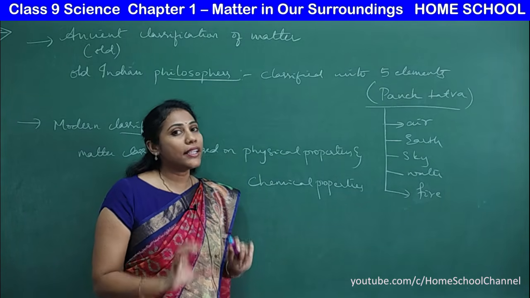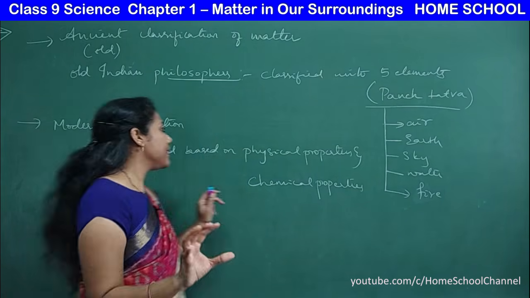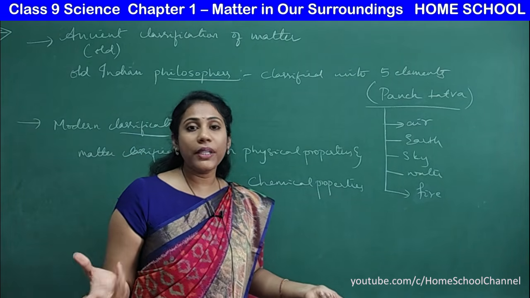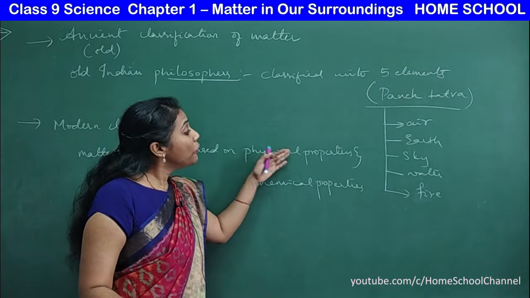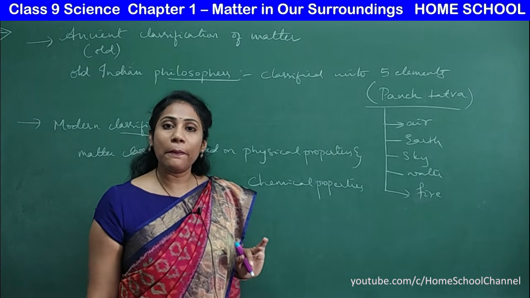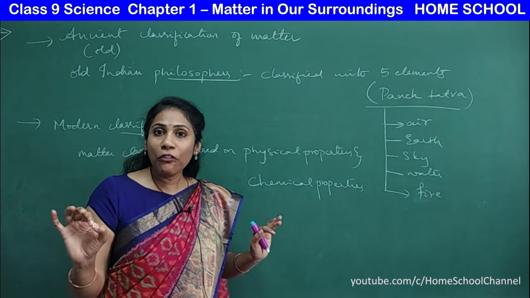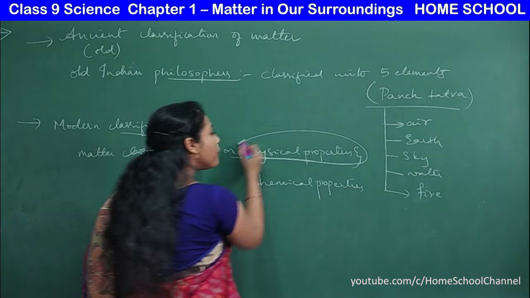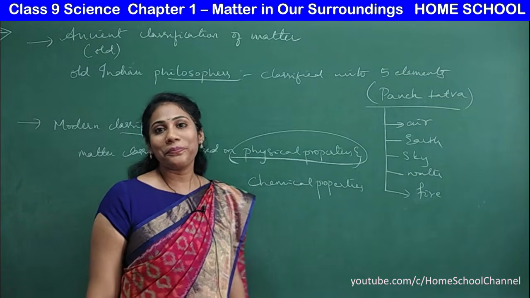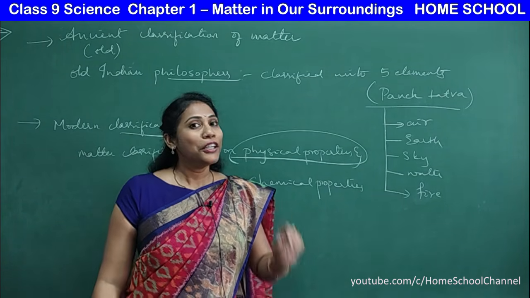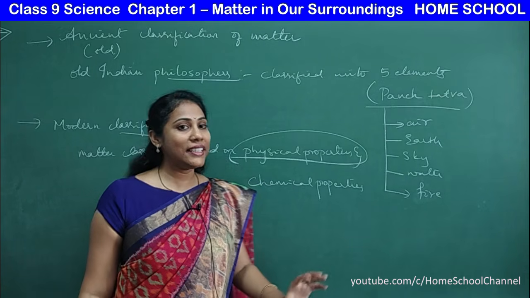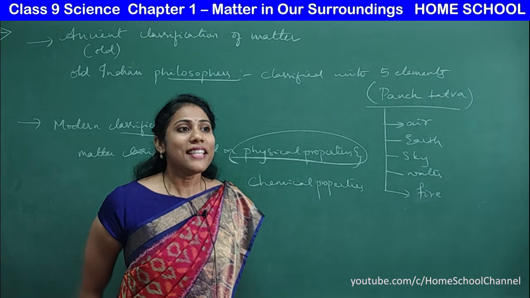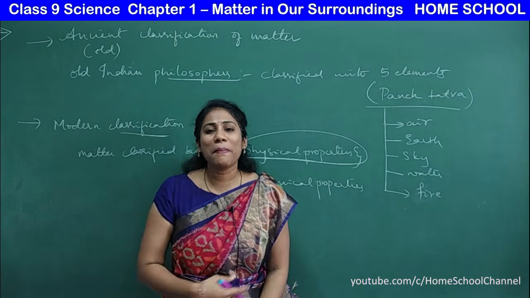So what did our modern scientists do? They decided to classify the entire matter in the universe based on physical properties and chemical properties. Now this chapter includes the study of physical properties of matter. In this particular chapter, you are going to study everything about physical properties of matter. Why are we studying this?